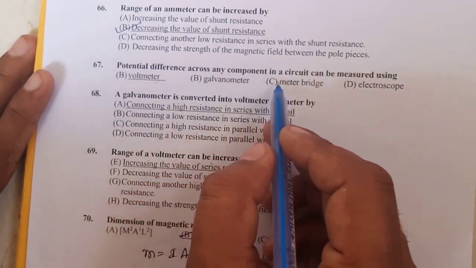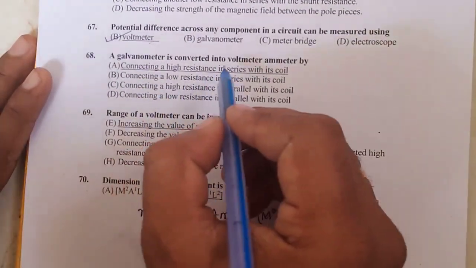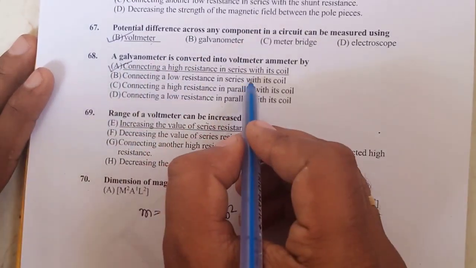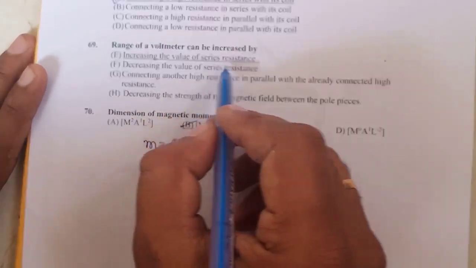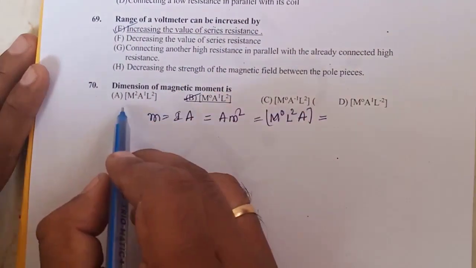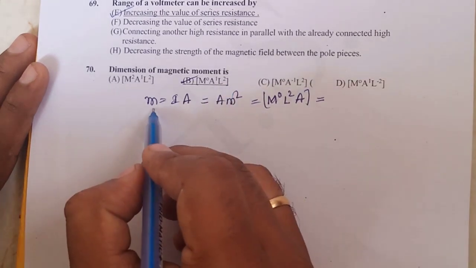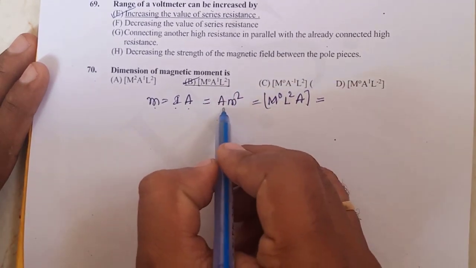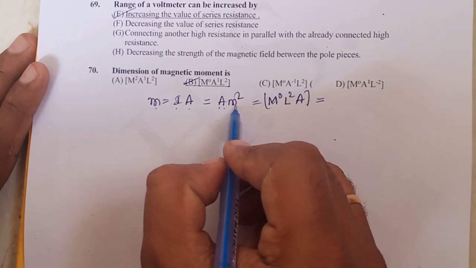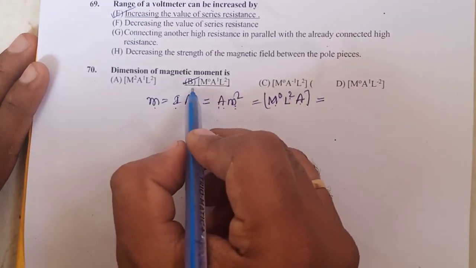Potential difference across any component of the circuit is measured by using a voltmeter. A galvanometer is converted into a voltmeter by connecting a high resistance in series with the coil. That is option A. Range of the voltmeter can be increased by increasing the value of series resistance. The dimension formula of magnetic moment: M is equal to I into A, that is ampere meter square. Ampere is a fundamental unit and the meter is a fundamental unit. Therefore, M0 L2 A. Therefore, the correct option is option B.